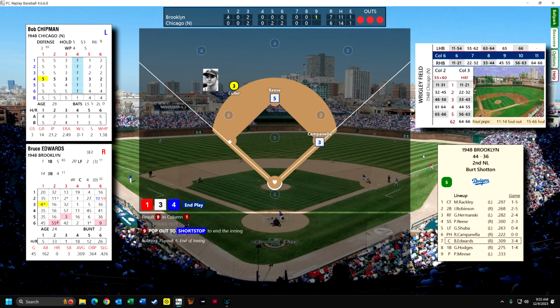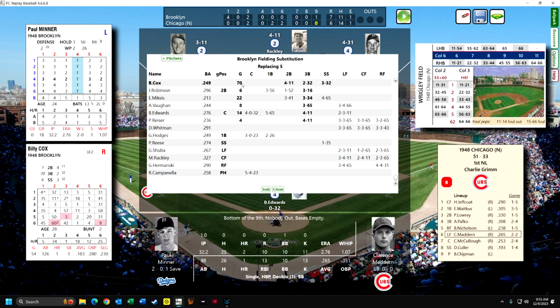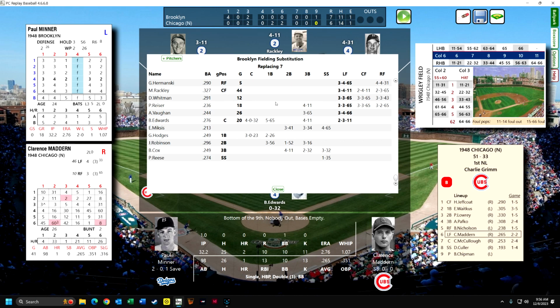the shortstop. Okay, we go into the bottom of the ninth, and leading by 1 run, we're going to have to put in somebody for Tommy Brown, and Billy Cox is great. Now let's get some good fielders out here. I think I didn't pinch hit with Whitman because the pitchers have been left-handed, so that's good. So I can put Whitman. He's my best center fielder right now.